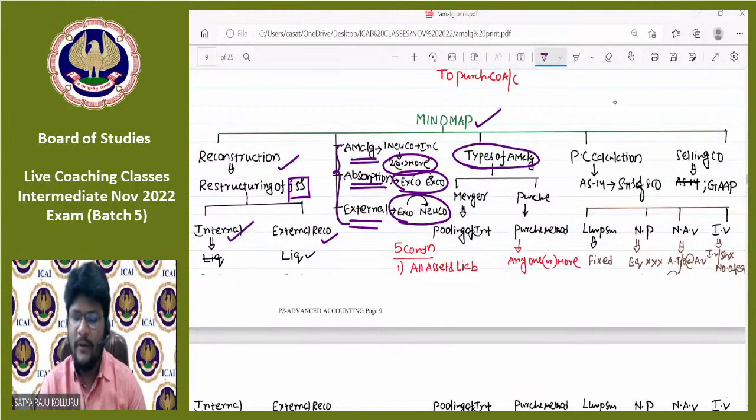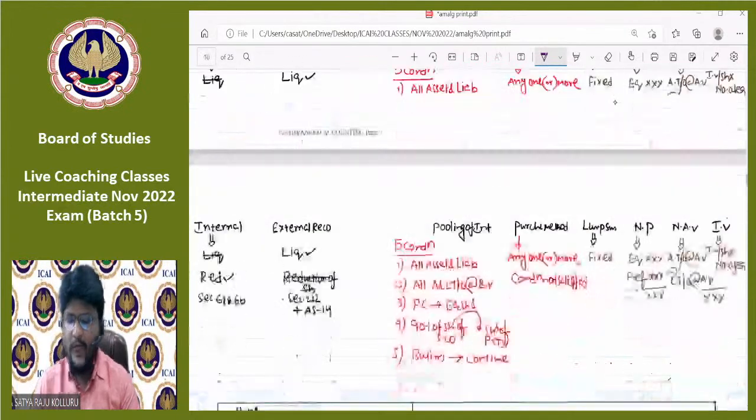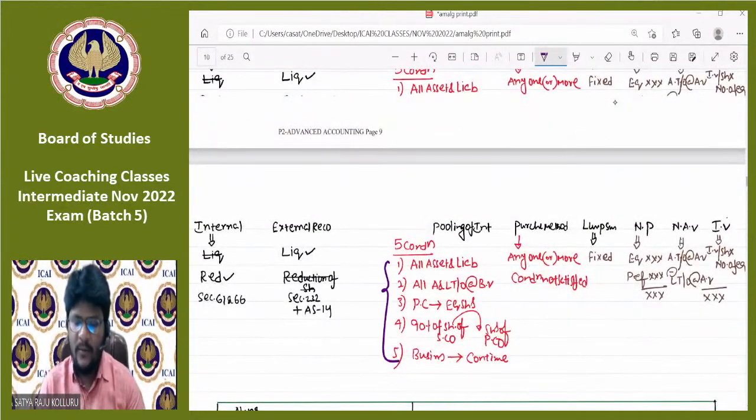Then coming to the main chapter, amalgamation, there are two different types of amalgamations possible. One is amalgamation in the nature of merger, another is amalgamation in the nature of purchase. An amalgamation is said to be in the nature of merger if 5 conditions are simultaneously satisfied.